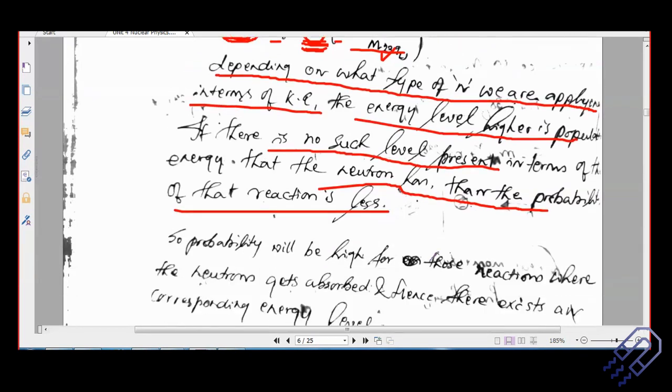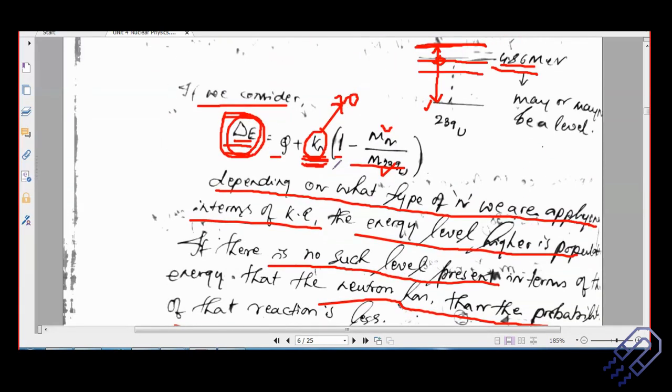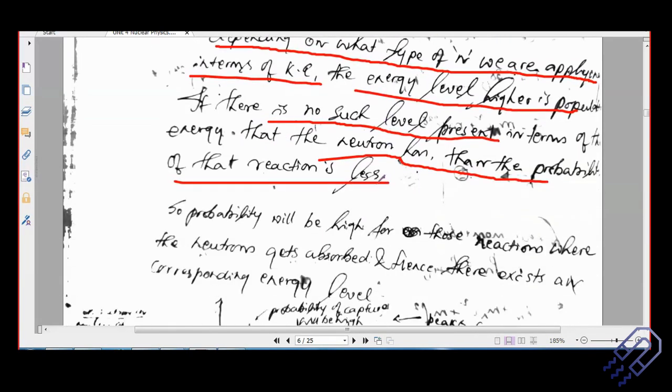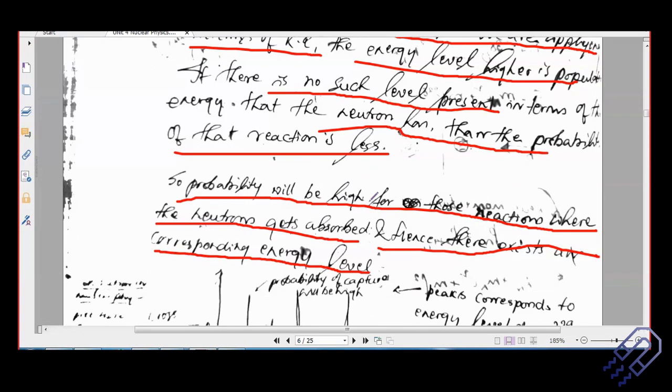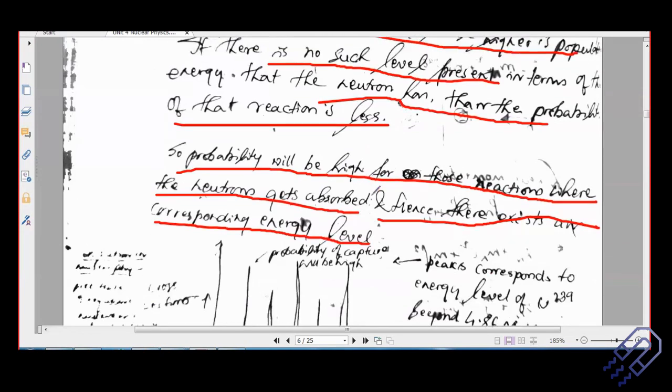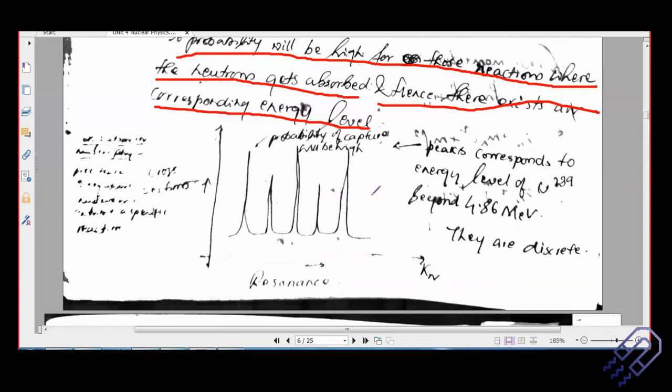Now I want there to be a nuclear reaction because I'm interested in making uranium-238 into uranium-239. What should I do? I should play around with the kinetic energy. So the probability will be high for those reactions where the neutron gets absorbed, and hence there exists a corresponding energy level. This is actually called nuclear resonance, and this is important.